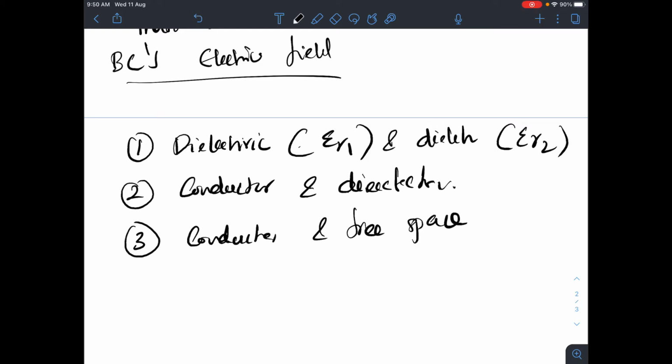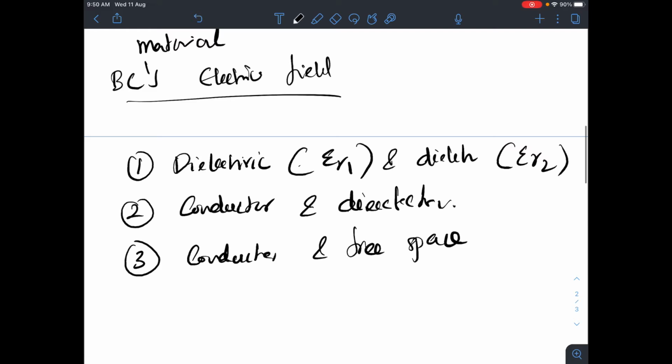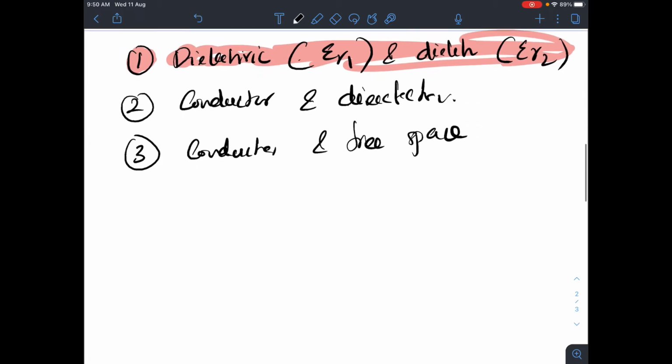So these are the three cases of boundary conditions that you are going to see. Mainly we are going to focus on the first boundary condition, dielectric and dielectric. Then I think we will be able to understand how to go forward with the conductor and the other two cases. So let us go straight into the first one.